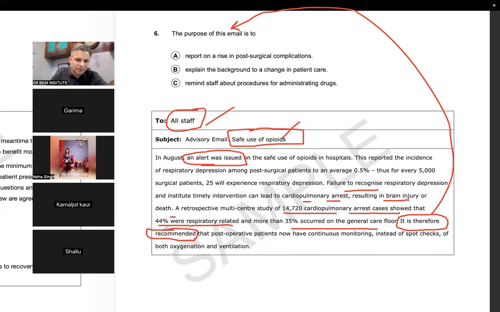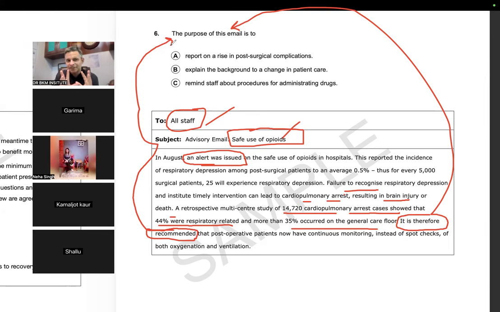Therefore and recommended. The word recommended means advisory email. Advisory email means this is the purpose of this email. That is why even the first five lines become unimportant for me. So it is therefore recommended that post-operative patients will now have continuous monitoring instead of spot checks. Spot checks mean timely checks, after 5 minutes, after 10 minutes. So rather than spot checks, there would be continuous monitoring of both oxygenation and ventilation.